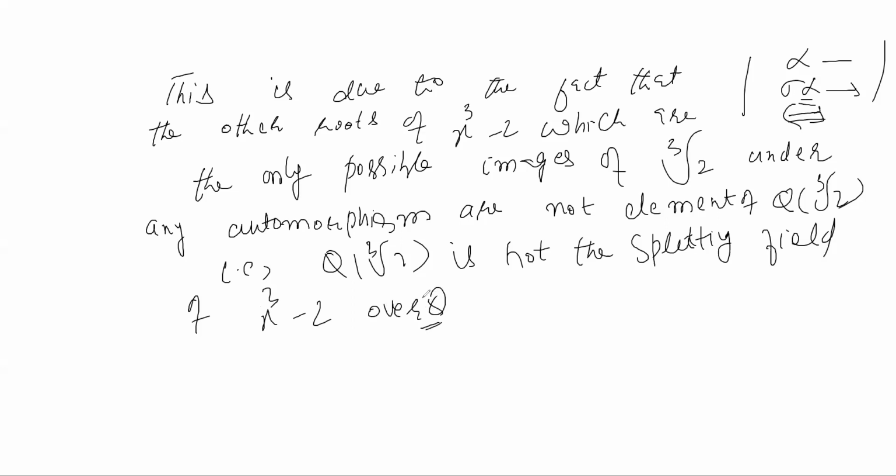So we came to know that, as one might suspect from these two examples, they are related to the splitting fields. Okay, so these things are actually related to the splitting fields. So we first investigate the size of the automorphism group in the case of splitting fields. Actually, we want to know the relationship between the splitting field of a polynomial and the automorphism group of its splitting field. Okay, let us see this proposition. This is actually an important one.